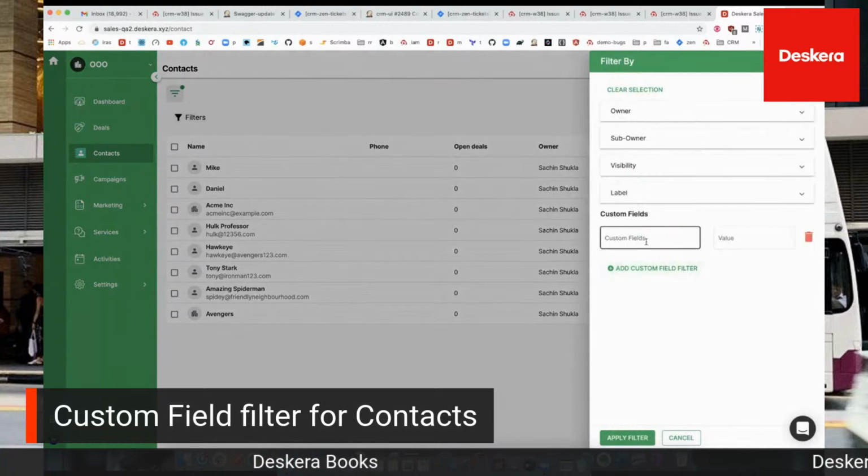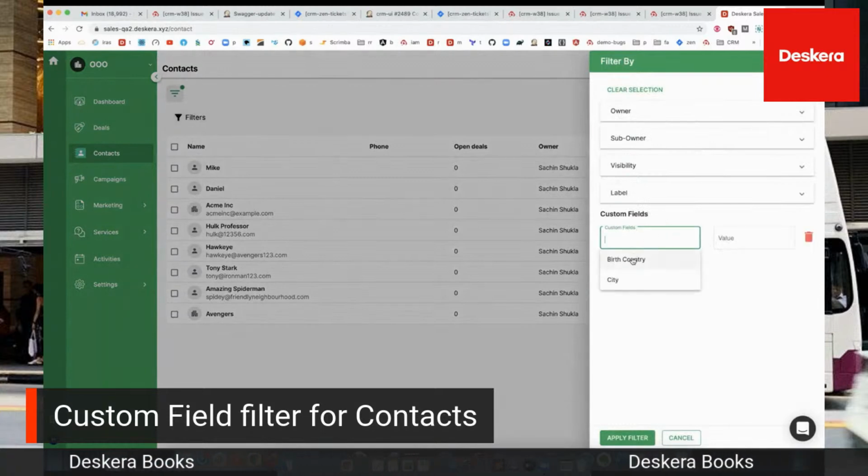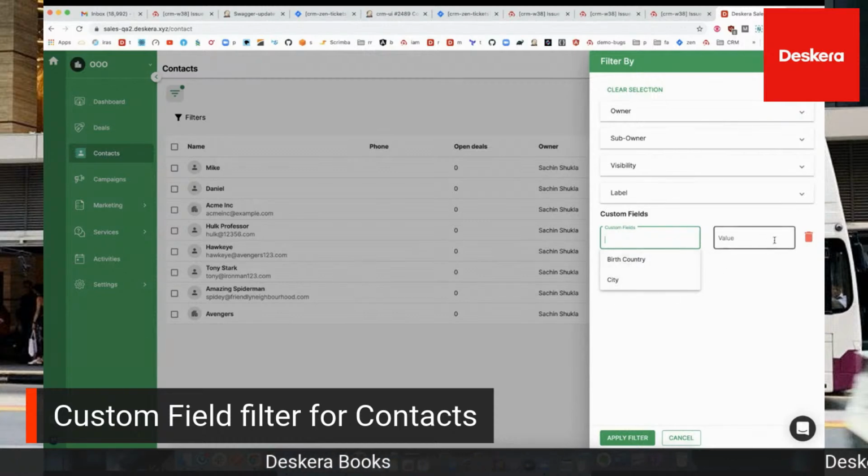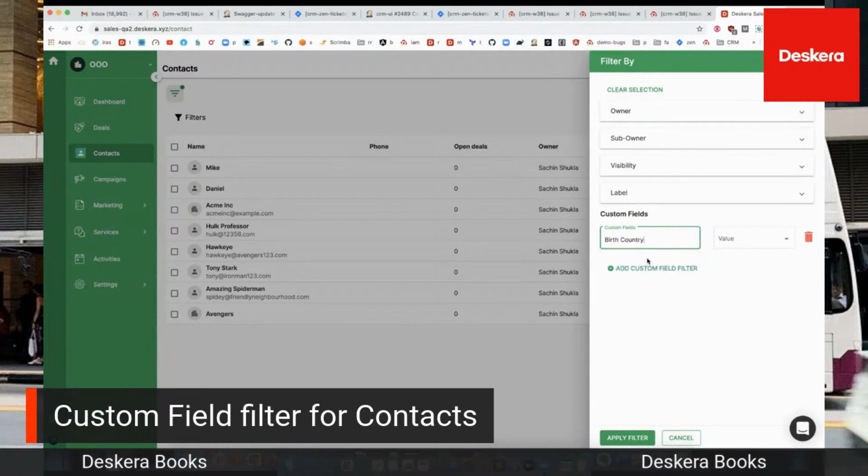Next, you can click on the filter, and we're going to add a custom field. I'm going to select the other one, birth country, which is a drop down. And then we can select the value. So you can see it's now a drop-down value here. And you can click on the value.